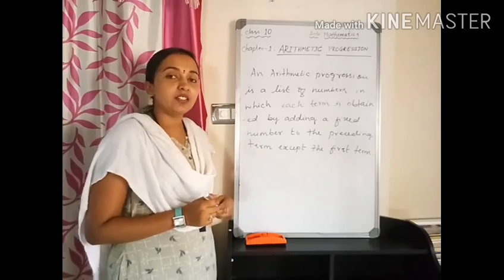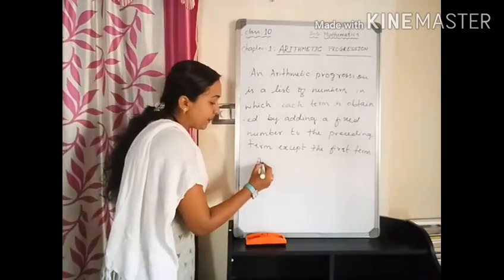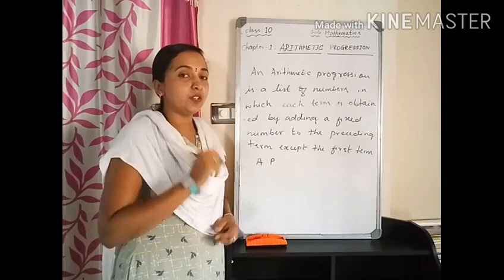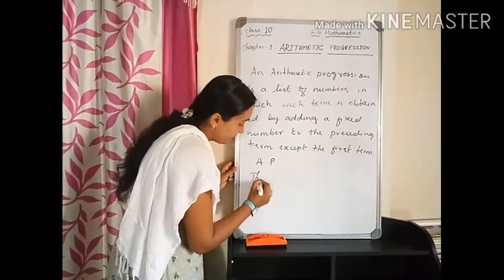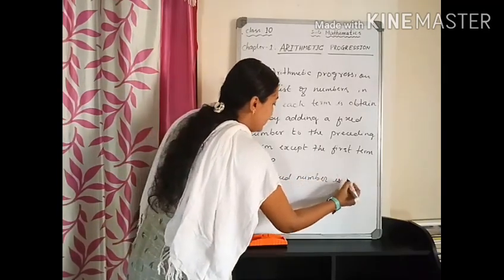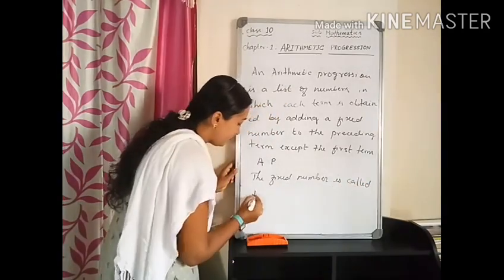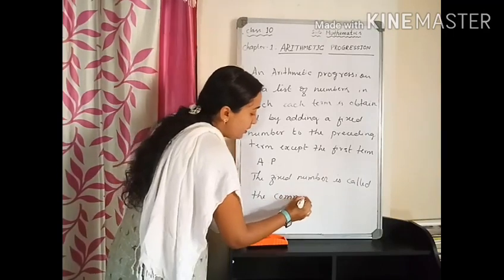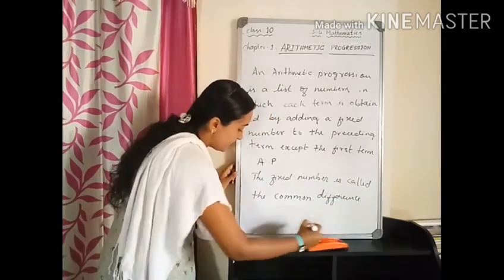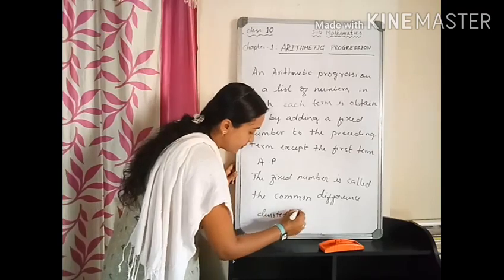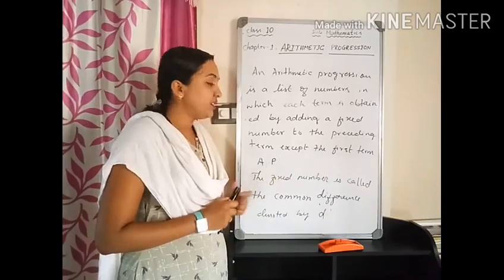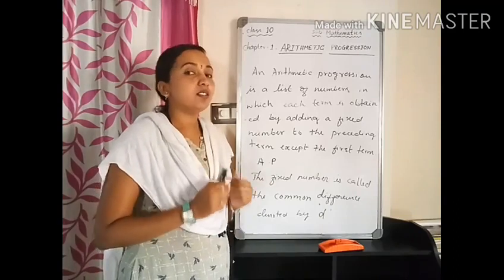So, arithmetic progression is abbreviated as AP, and the fixed number is called the common difference, which is denoted by the small letter D. And remember, the common difference may be positive, negative or 0.